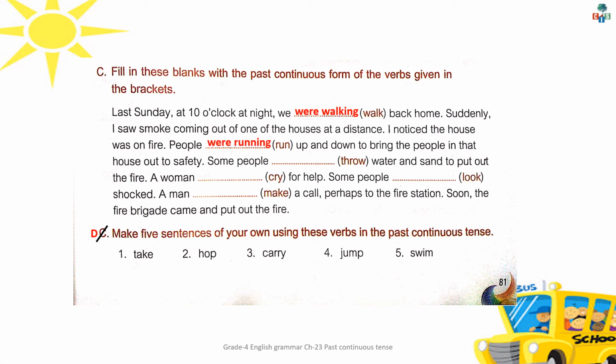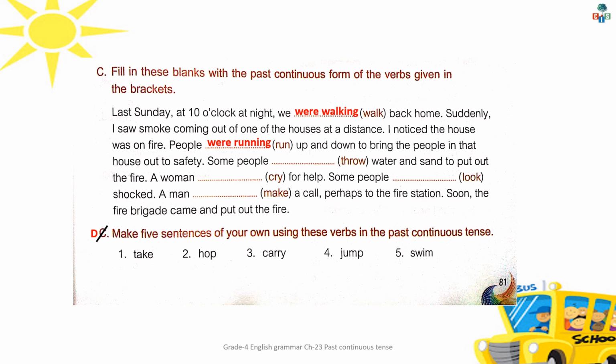People were running up and down. Now here, the verb is given run and it ends with a consonant, and before that a vowel is given U. So we will double the last consonant. We will use double N, R-U-N-N-I-N-G. So like this, try to do this exercise.